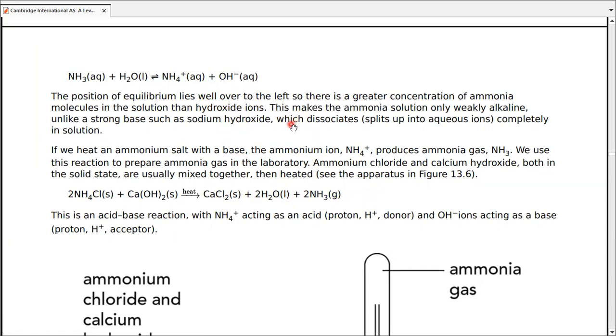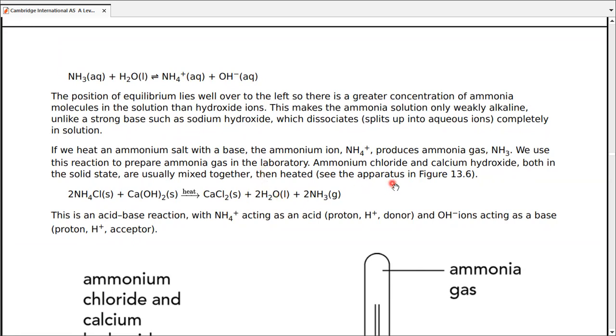This means only a few molecules of NH3 and water actually act as a base and acid respectively to form ammonium ions and hydroxide ions. So the concentration of ammonia is always greater than the concentration of ammonium ions or the hydroxide ions.